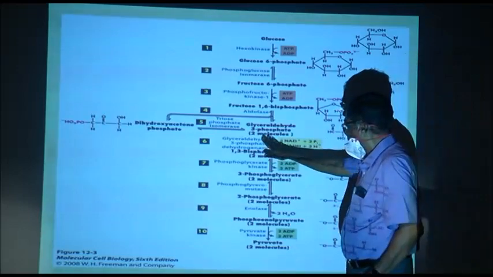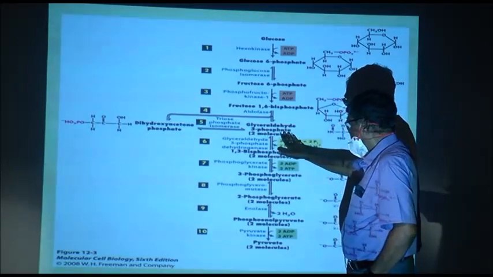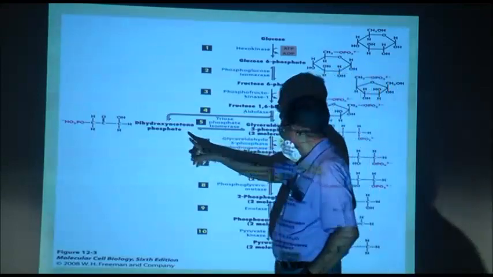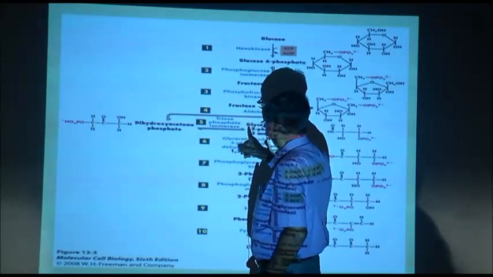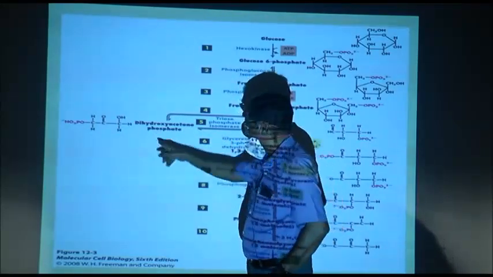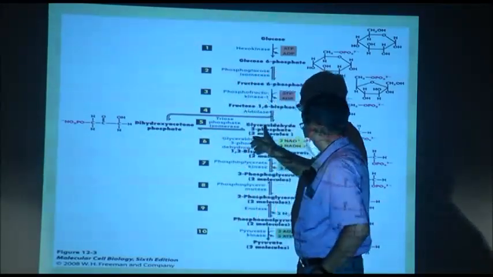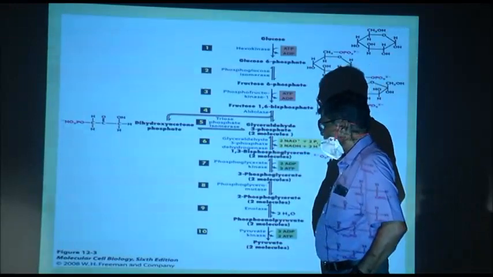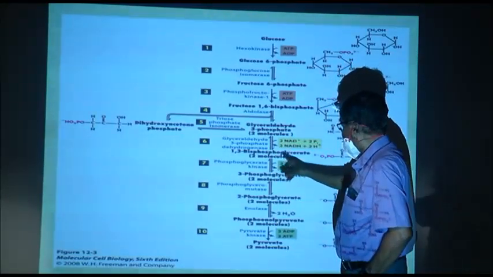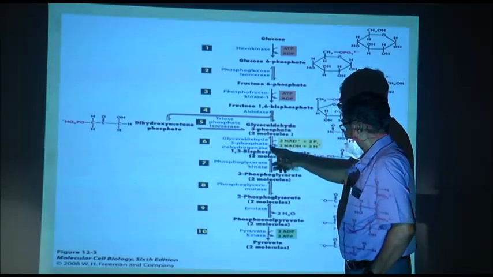So, two molecules of glyceraldehyde 3 phosphate are formed. Why do we write 2 molecules? Because from fructose we get 2 molecules of this. This change is not important because ultimately we get glyceraldehyde 3 phosphate. Glyceraldehyde 3 phosphate is an aldehyde. Now, here the enzyme is aldolase.